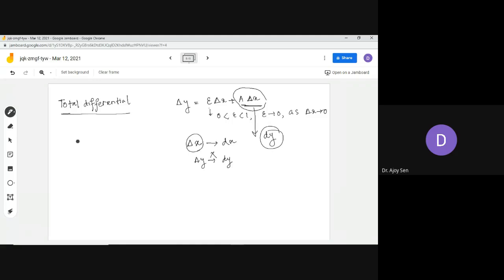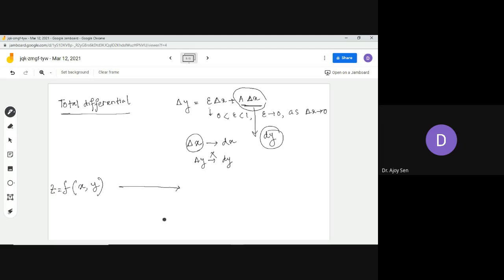Okay, so let's see what happens in a function of more than one variable. You see this. We take a function of two variables, and let's say z equals f of x, y.